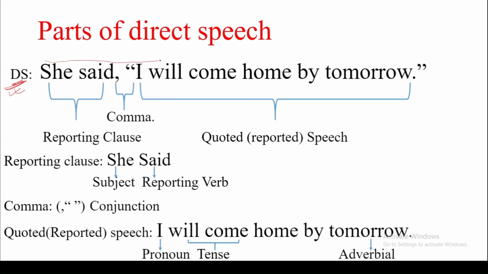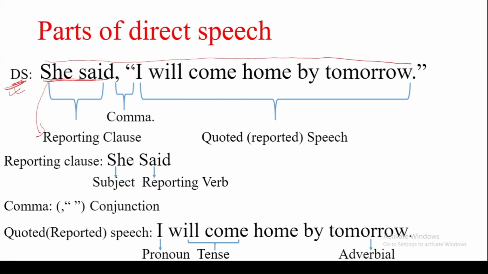This sentence has three parts. "She said" is the first part, called the reporting clause. While reporting someone's speech, we use a reporting clause. So the part of the sentence before the comma is the reporting clause.